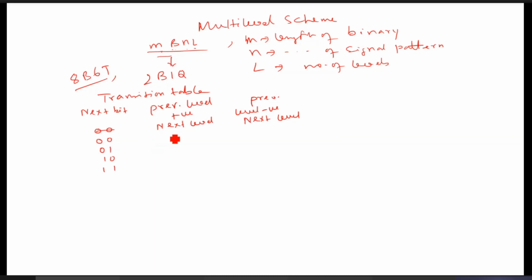For the next level, if the previous level is positive, then since there are 4 levels for quaternary, let us say +1, +3, -1, -3. So for 0 0 it is +1. Next, if it is 0 1, then it will be +3.